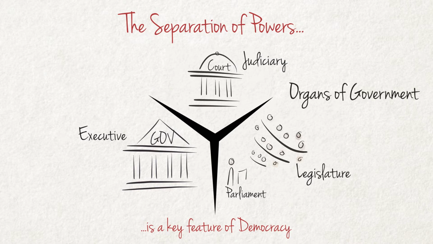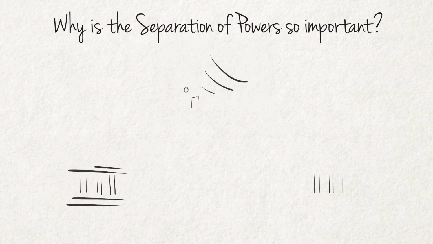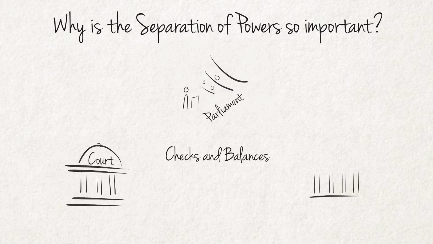Tasks are assigned to the different branches and their institutions in such a way that each of them can check the exercise of power by the others. As a result, no one branch or institution can become so powerful as to control the system completely. Why is the separation so important for any democracy? The separation of powers is important because it provides a vital system of checks and balances.